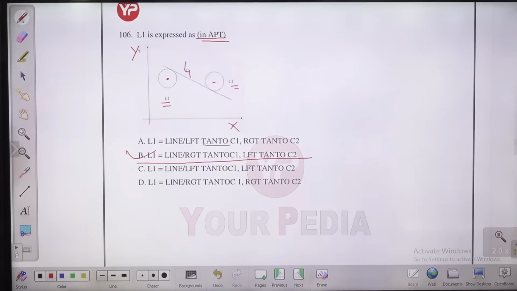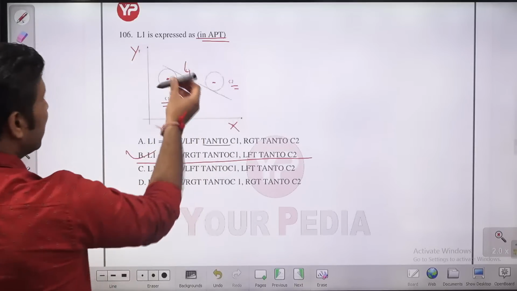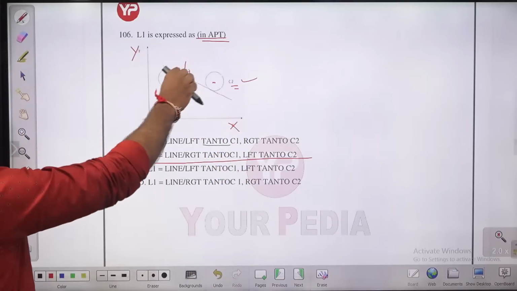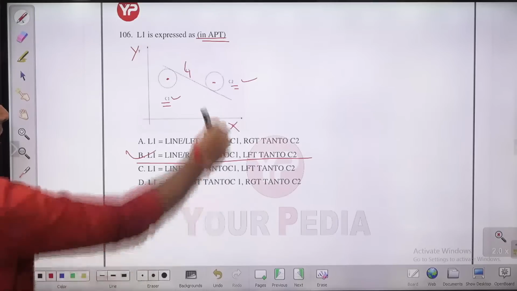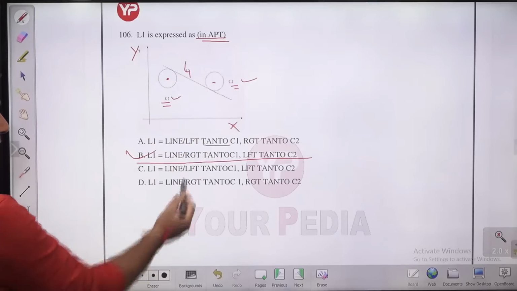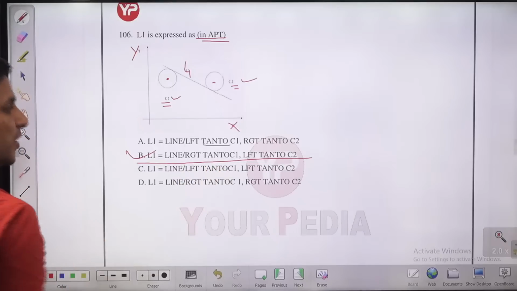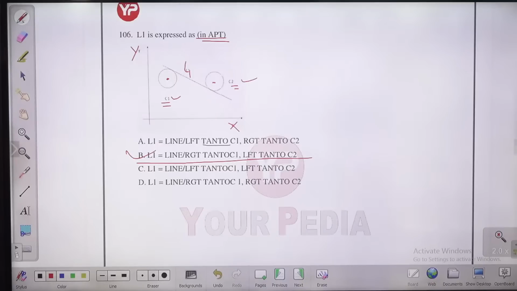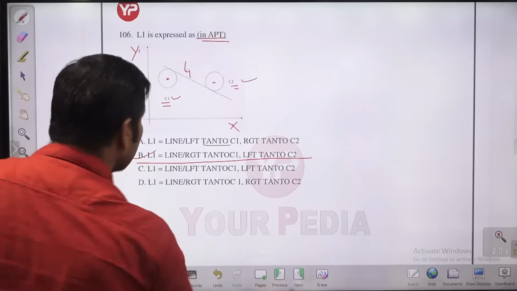Please check it again. This is a line which is tangent to both the circles C1 and C2. These are the two circles, but what is the difference? This is tangent on the right of C1, on the left of C2. So L1 is a line which is right tangent to C1, which is left tangent to C2. So B is the right answer. Sometimes you can try to answer these kinds of questions also, but you need to read the entire question. If you read the entire question, then definitely you will easily be able to get the answer. Let us move on to the next question. Question number 107.